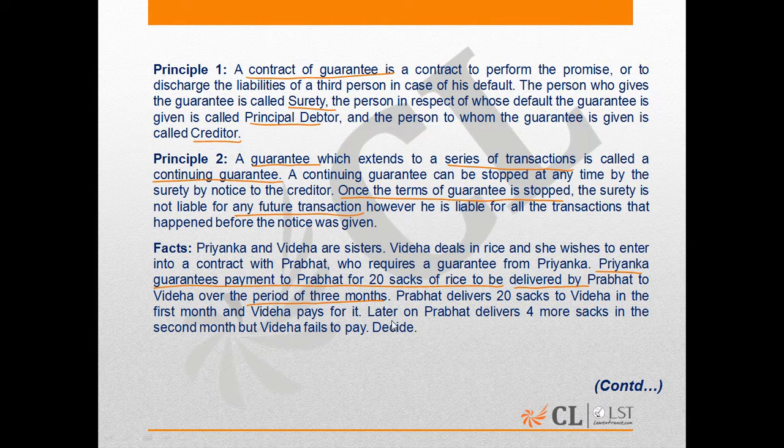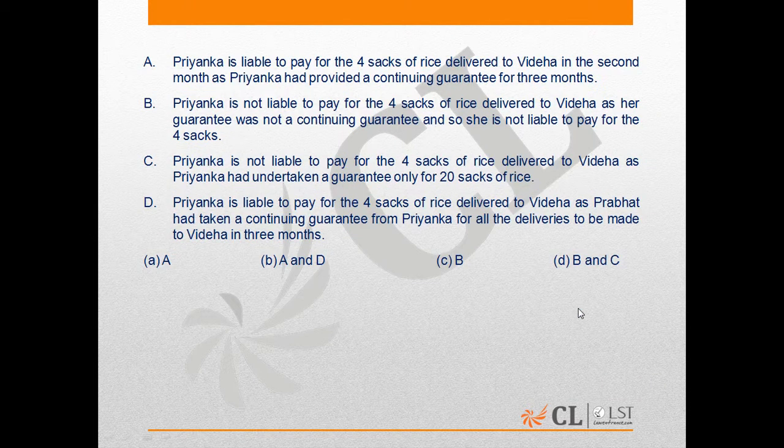Then the fact says that later on Prabhat delivers 4 more sacks in the second month, but Videha fails to pay. So this is the transaction for which Priyanka has not given her any guarantee. So therefore, Priyanka is not liable to pay for those 4 sacks of rice. Because option A and D talk about liability of Priyanka, therefore these cannot be the option.